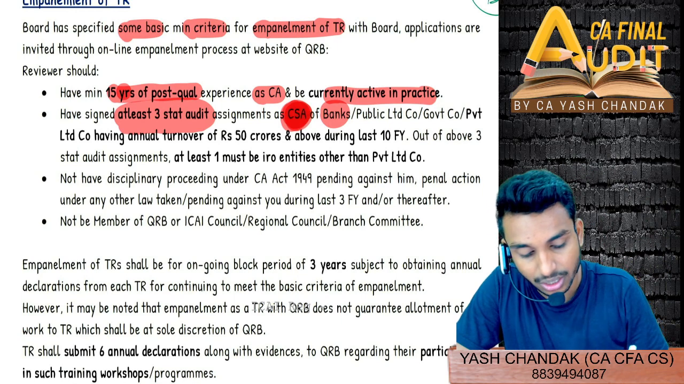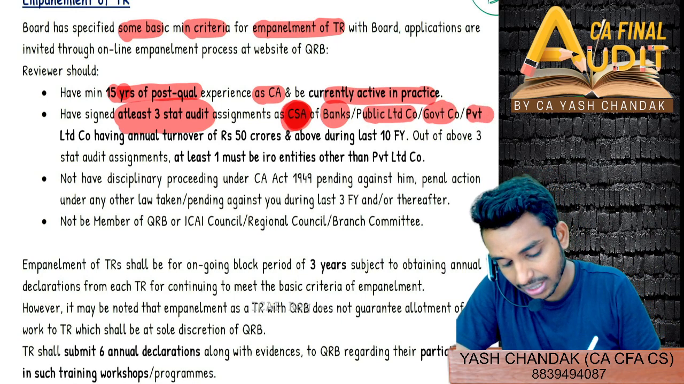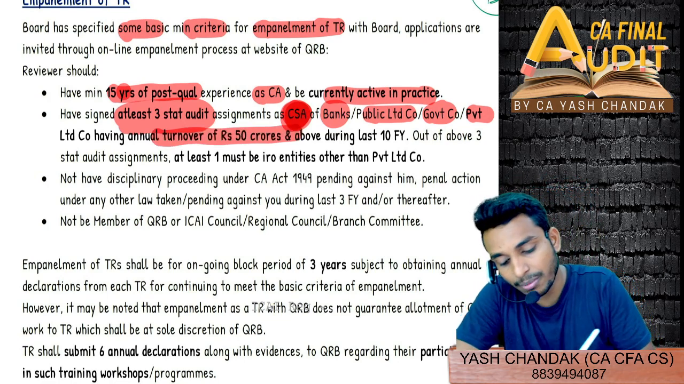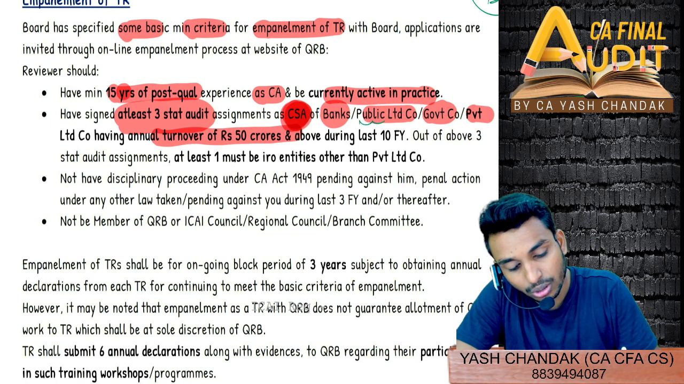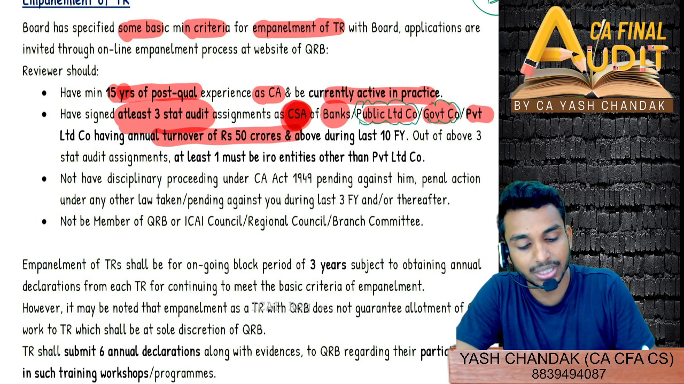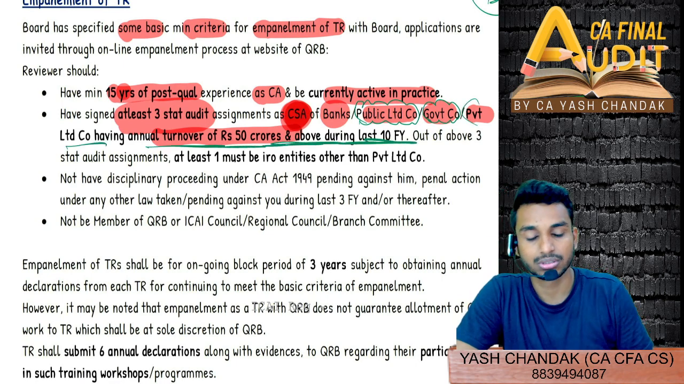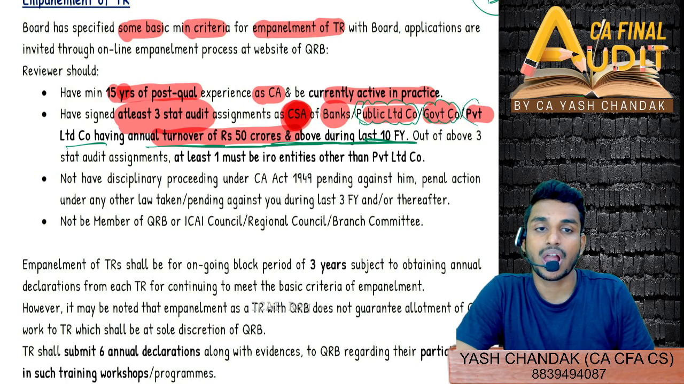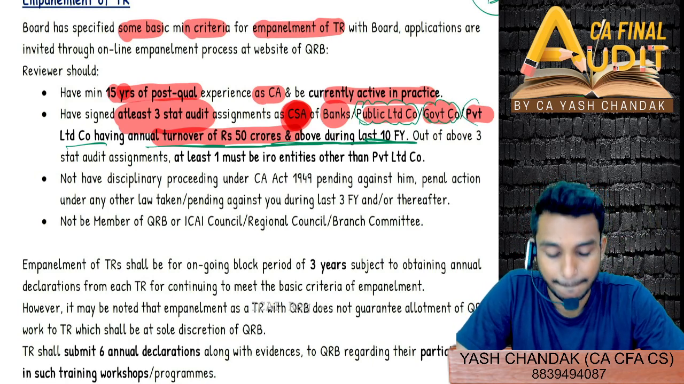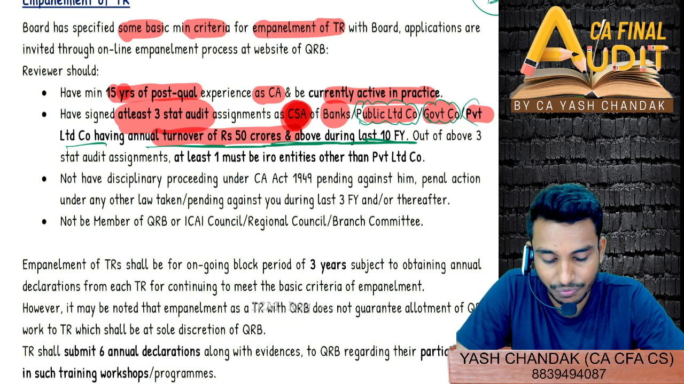So, central statutory audit of banks, or public limited company, or government company, or private limited company having annual turnover of 50 crores and above during the last 10 financial years. Do you remember this limit? Some sort of same limit we have come across in professional ethics. Public limited company, government company, private limited company having annual turnover of 50 crores and above.